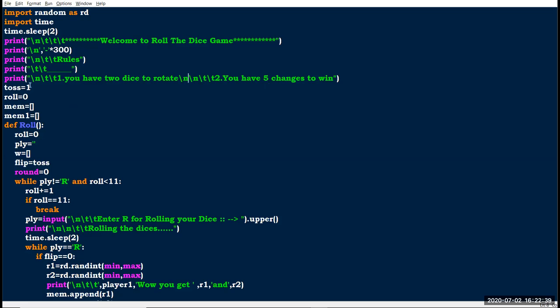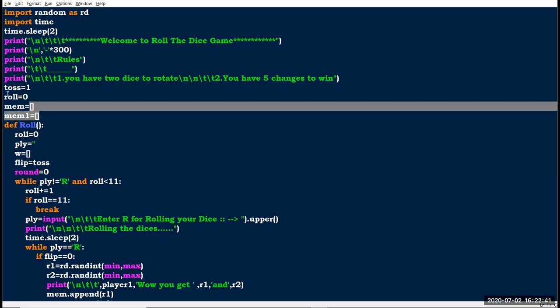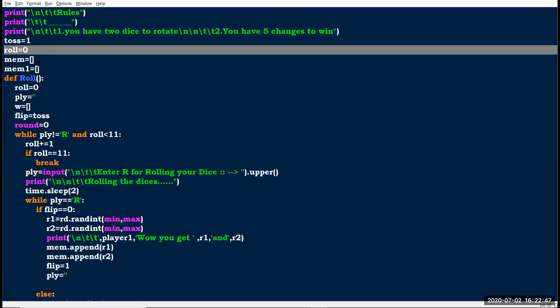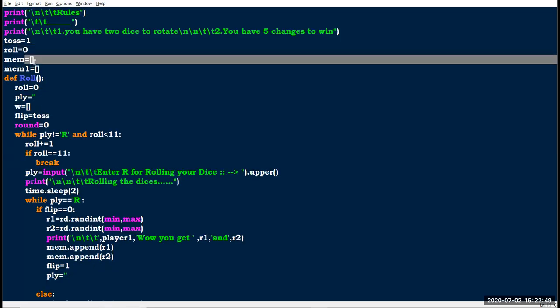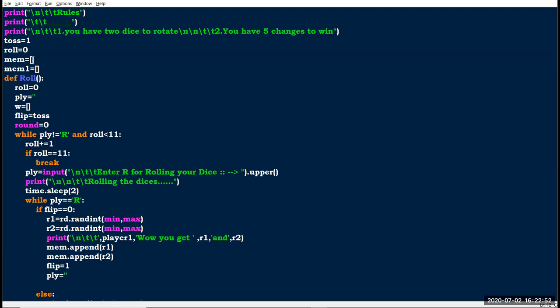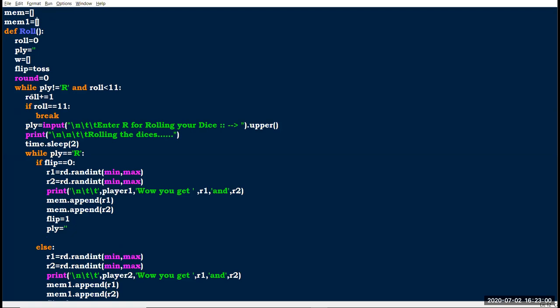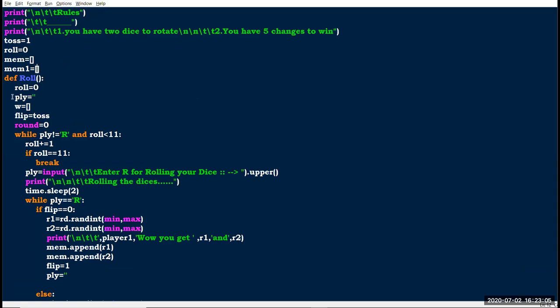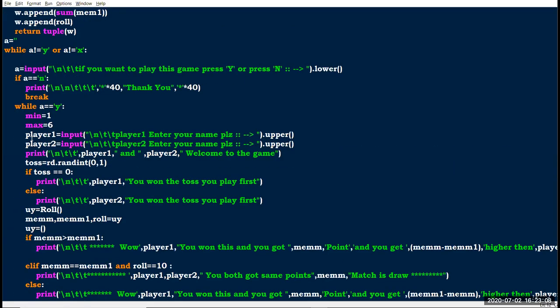Then here I have declared some variables: stars equal to 1, roll equal to 0, mem equal to an empty list. This is an empty list, so we have no elements in it. It's just brackets. Here I also give another empty list. And this is a function. I'll explain later what I have done in this roll function. The program starts from here. First I give a equal to an empty string, because here I am using a.